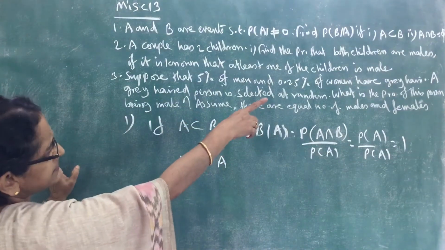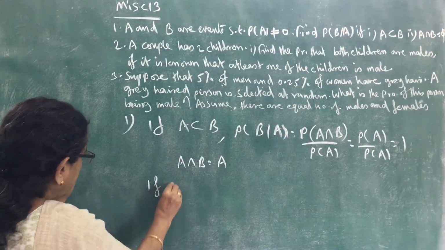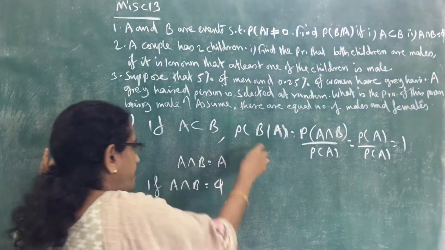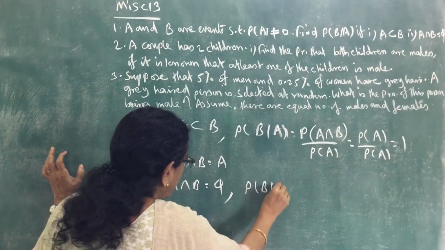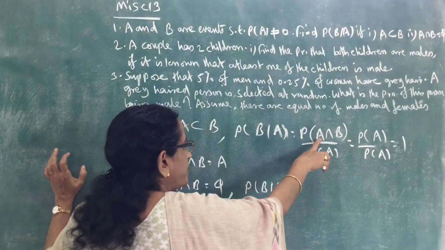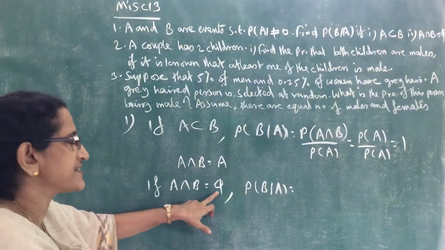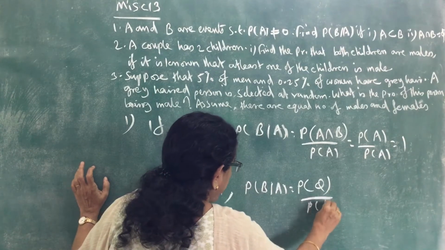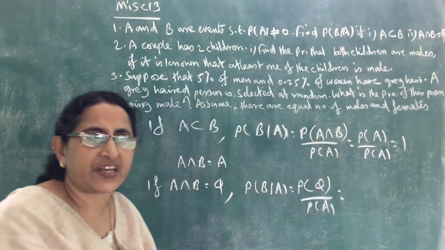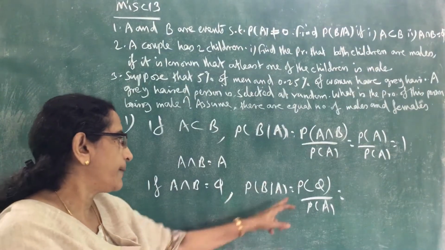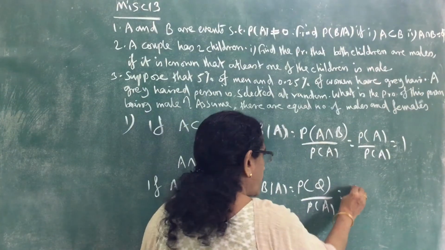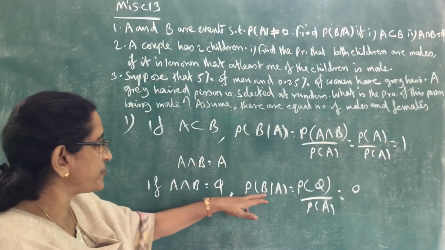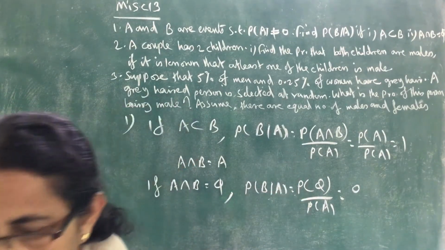Now the second case: if A intersection B equals the null set, what is the probability of B given A? Probability of B given A equals probability of A intersection B, and A intersection B is the null set, so probability of the null set. What is the probability of the null set? Null set means impossible event. Probability of an impossible event is 0. So 0 divided by any number equals 0. In that case, probability of B given A is 0. So that is the answer. First question.